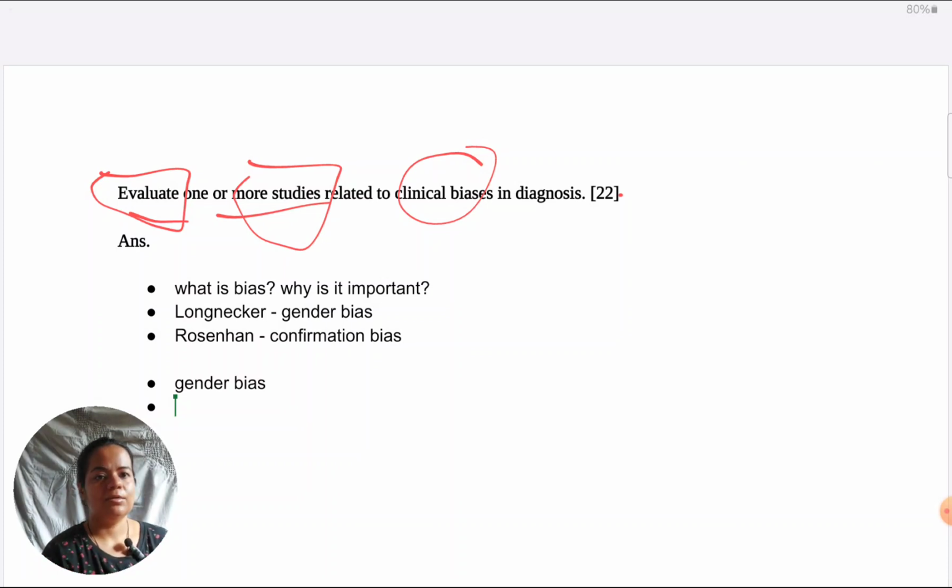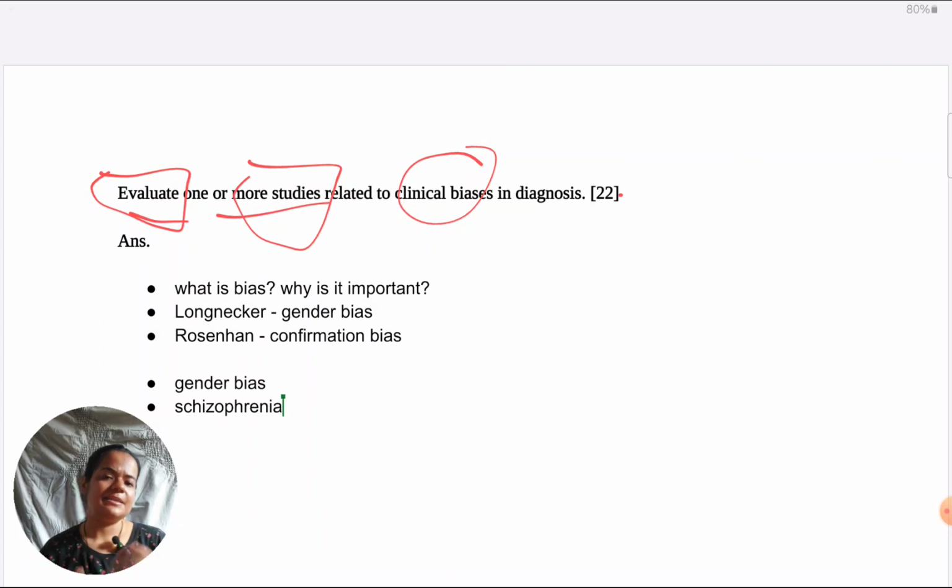Now also, because they have said related to clinical biases, but they haven't specified for which disorder they want you to give the studies, you should specify which disorder you are currently looking at, which disorder the study is about. So Longnecker is about schizophrenia. I strongly recommend you define what schizophrenia is. So you can just give again a line on it that it's a psychotic disorder characterized by, say, hallucinations and delusions. Then you link the two.